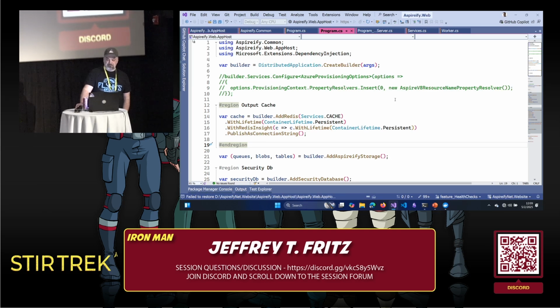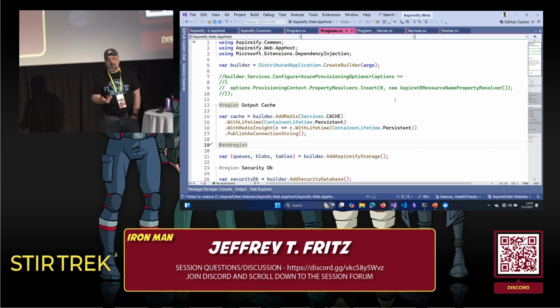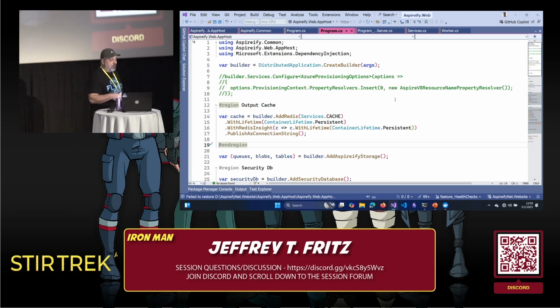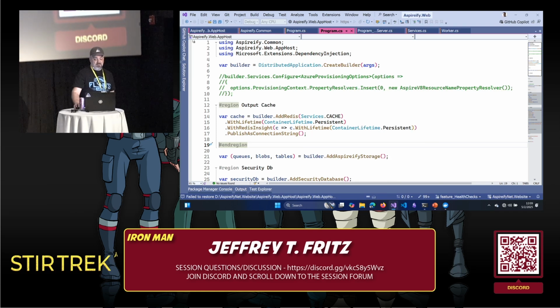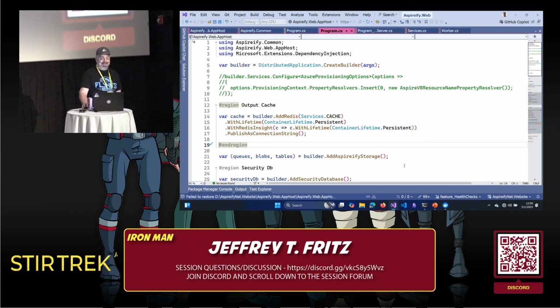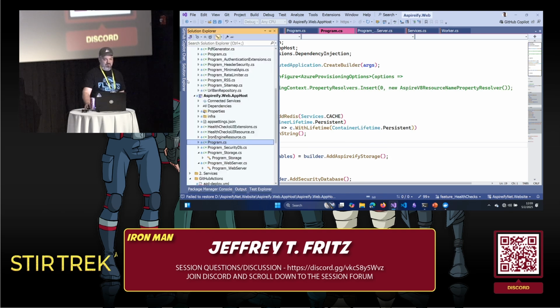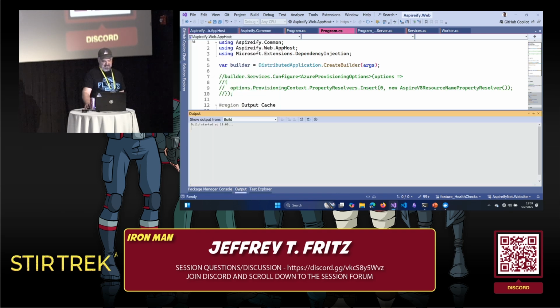Maybe we'll get lucky. There's a service out there called Health Checks UI that runs in a container that will give you more details of what's going on inside of your application. And I've added it to Aspireify. I haven't deployed it yet, but I've added it in there so that we can take a look at it. And I'm not going to be able to deploy, am I? Still build it. Okay.